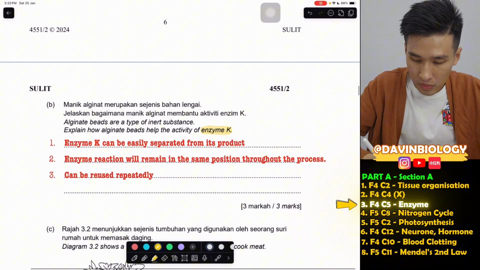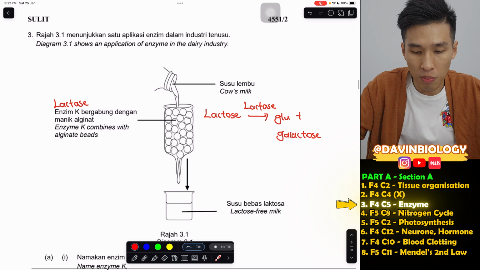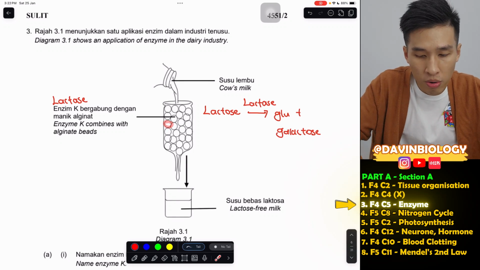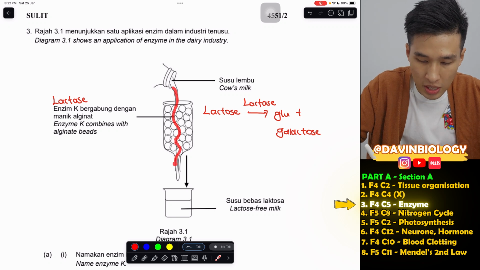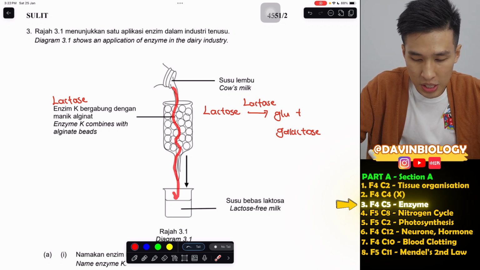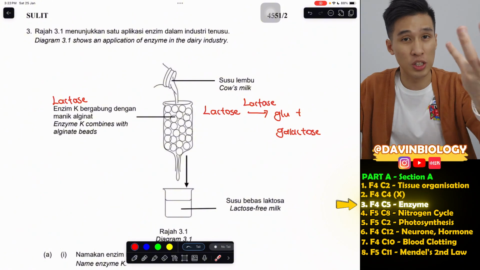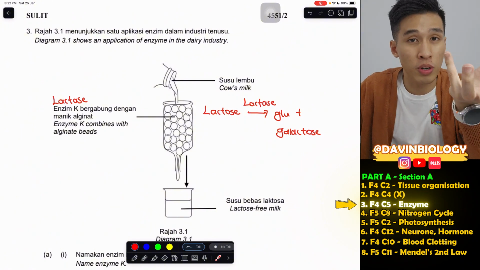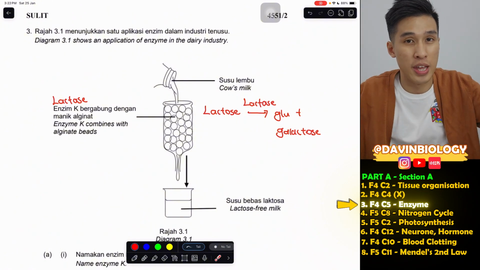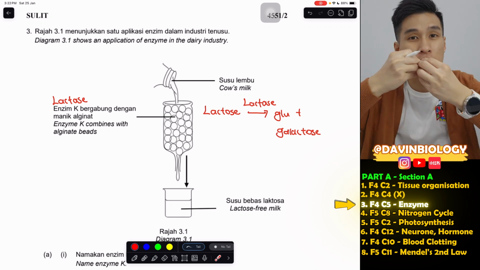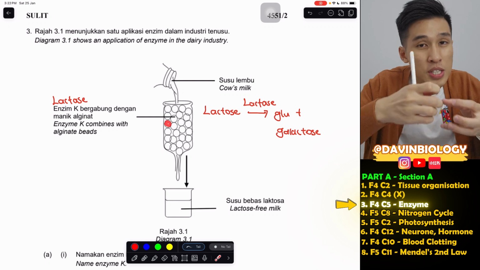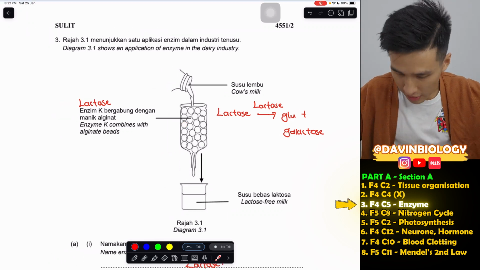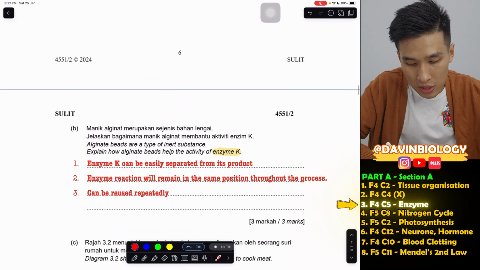Number one, since the enzymes are in the form of beads, when you pour the milk, being liquid, it can go through the gaps and come out easily. Meaning the product, the lactose-free milk, can be easily separated from the enzyme. You don't want to drink the enzyme together with the milk. So the enzymes are made into this form so they can be easily separated from the milk.